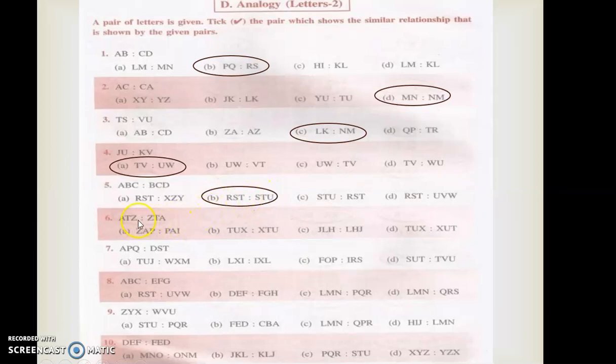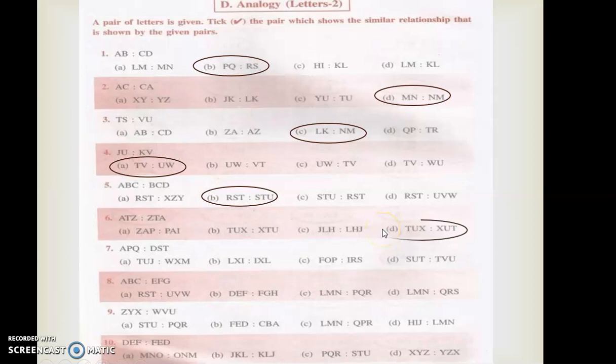Okay. The next is ATZ, ZTA. That means they are writing it in reverse order. See, ATZ, then ZTA they were mentioned over here, right? So whatever is given over here, it will come as a reverse over here. So I have to identify where it is. By looking itself, we can identify where it is. Here it is, right?